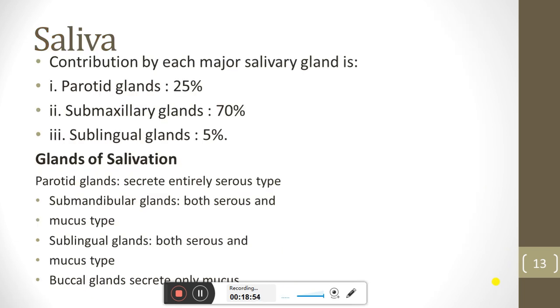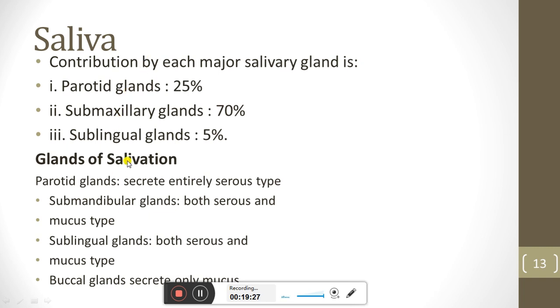Then we see the salivary gland contribution. The contribution by each major salivary gland: parotid gland is 25%, submandibular gland is 70%, and sublingual gland is 5%. Basically that is not submaxillary, it is the submandibular gland.